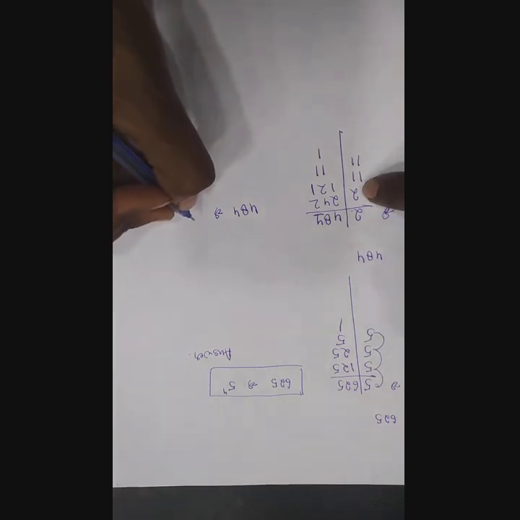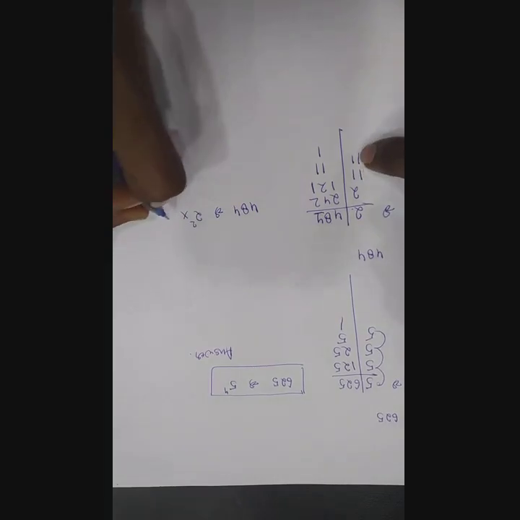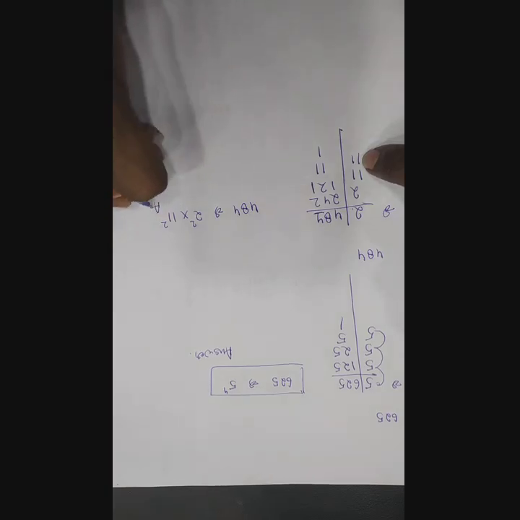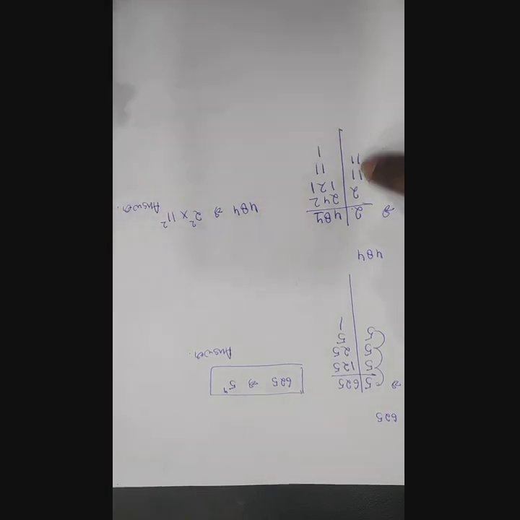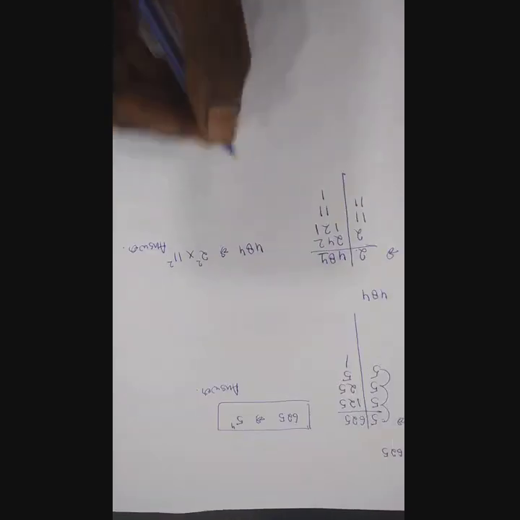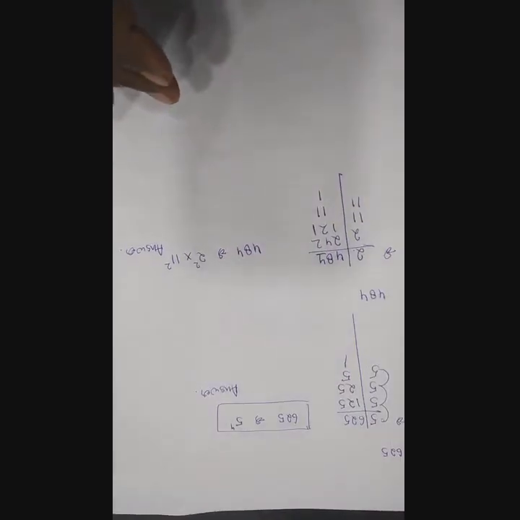How many times has this come? That is 2. So 2 to the power 2 into 11. How many times has it come? It is 11 to the power 2. This is your answer. This question was also so easy, not very difficult or anything like that.